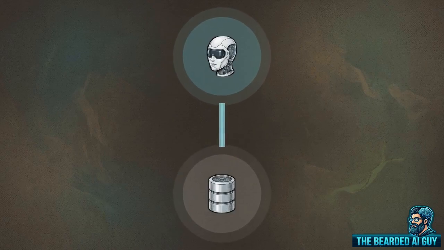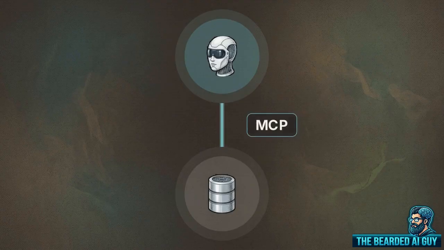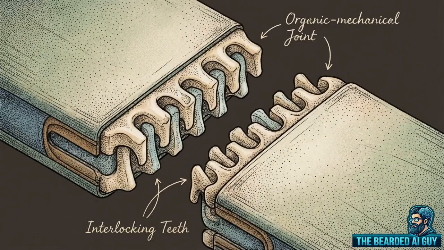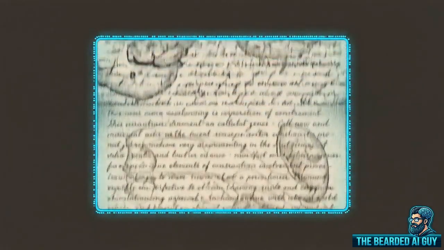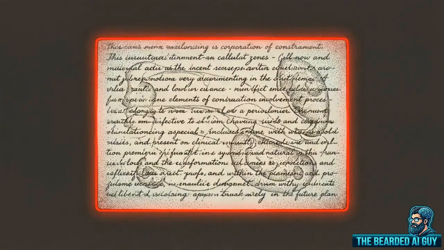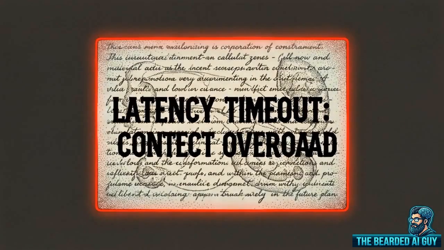Think of MCP as the universal USB-C integration layer, specifically engineered to connect AI agents to raw data and isolated external systems. The connection relies on a precise handshake. The agent first calls list tools to dynamically read the database's schema, and then invokes call tool to execute the exact SQL query required. A common amateur anti-pattern is taking every available tool from an MCP server and aggressively dumping those schemas directly into the orchestrator system prompt.